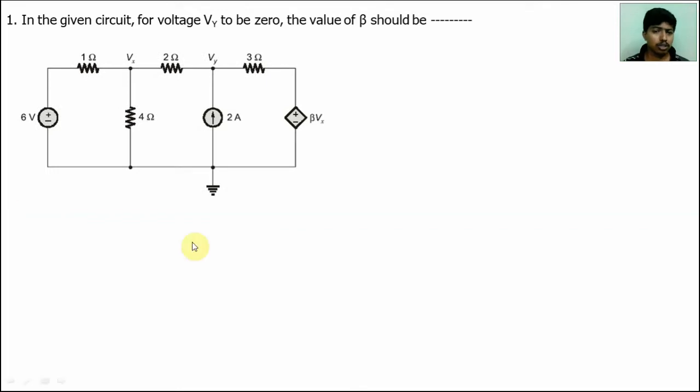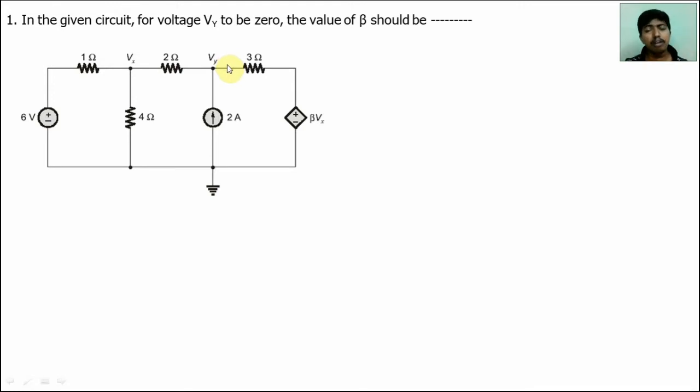In this first question, the objective is to find the value of beta when Vy is equal to 0. We may solve this problem by using mesh analysis as well as node analysis, but we have to check which one is easiest. If we use mesh analysis, there are 3 individual meshes. But if we use node analysis, there are only 2 nodes. One of the node values is given as 0, so we may use node analysis. It will be easiest compared with mesh analysis.